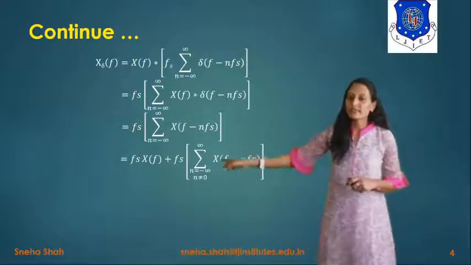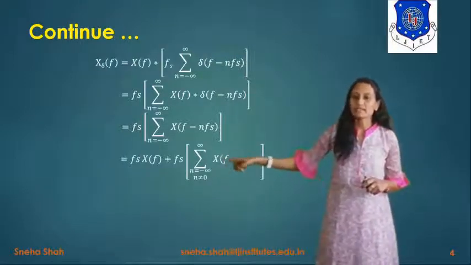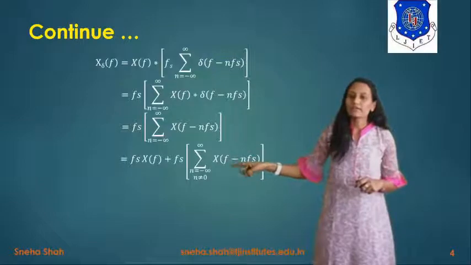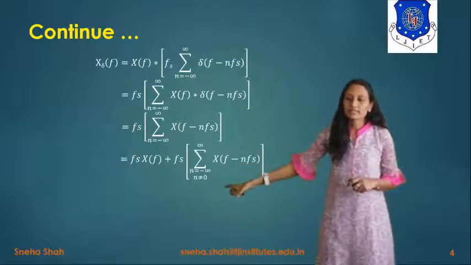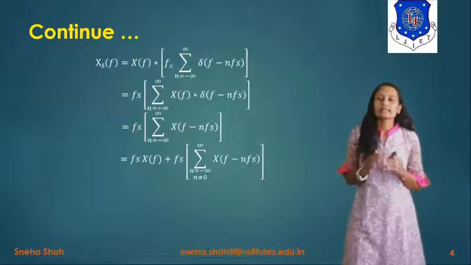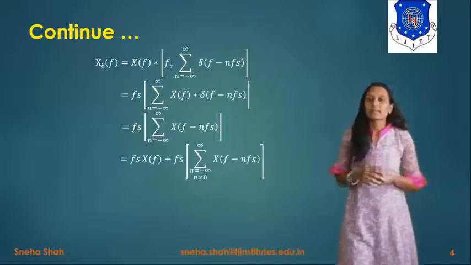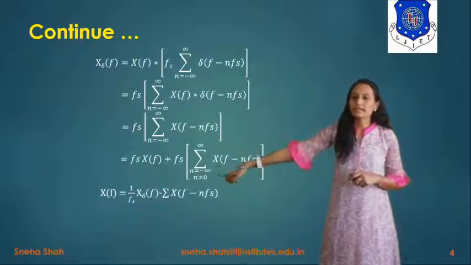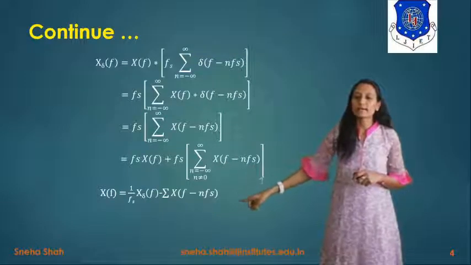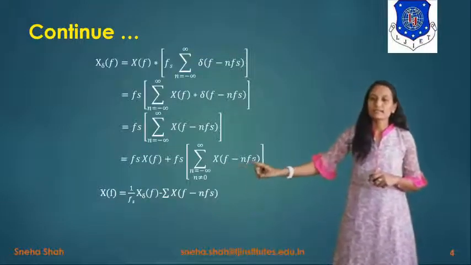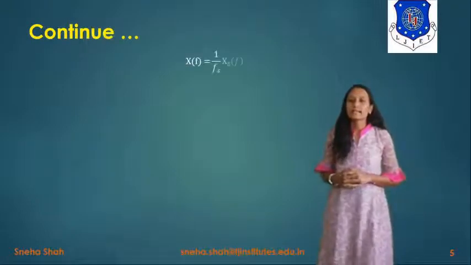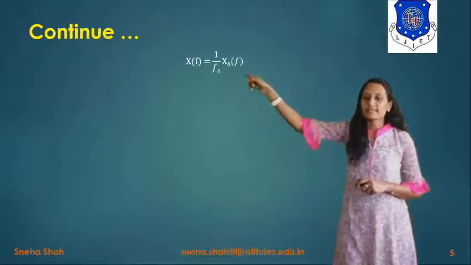So it will give you fs X(f) plus fs times the summation from n equals minus infinity to infinity, for n not equal to 0, of X(f minus n fs). This term will be filtered out if we take the filter response for the range up to fs only. So X(f) equals 1 upon fs times X delta(f) minus the summation of X(f minus n fs). If we simplify this, this term goes away, and from that we find the value of X(f).